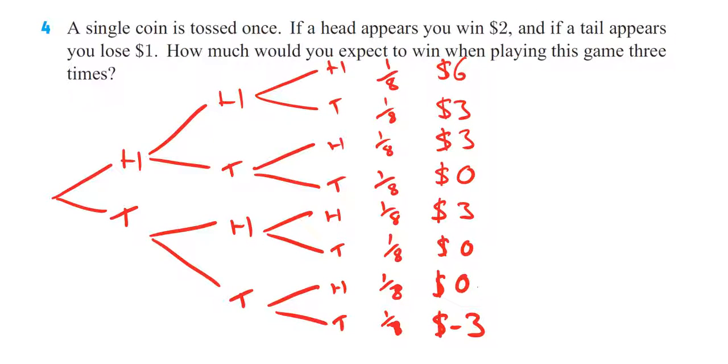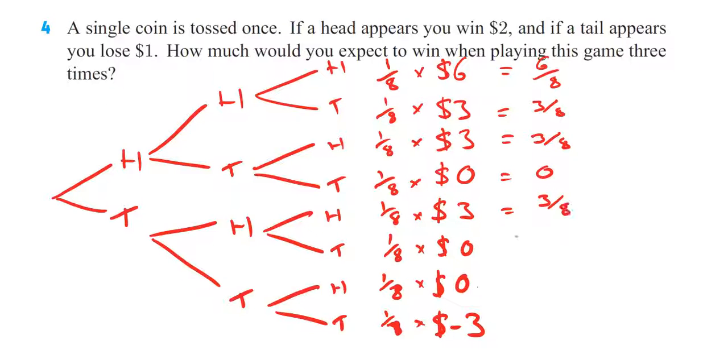So in order to work out the total expectation, if we do this experiment, we need to multiply these together and then add them up. So if we keep the denominator as 8, we're going to have 6 over 8 here, 3 over 8 here, 3 over 8 here. We've got a 0.